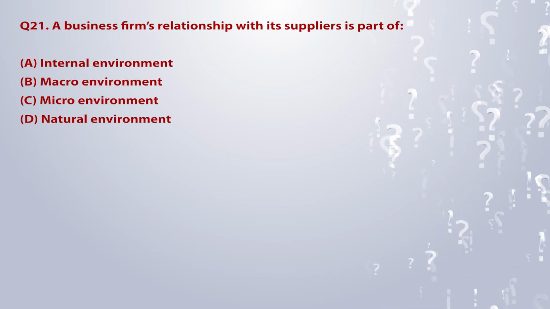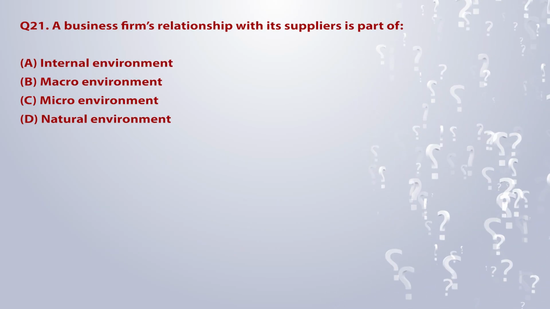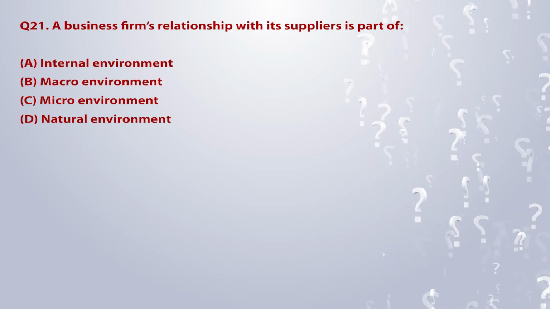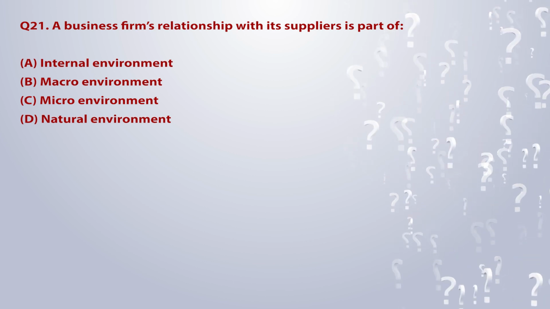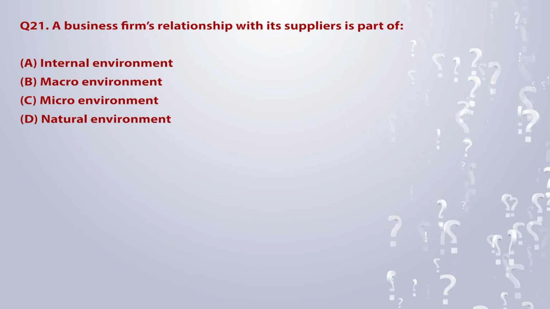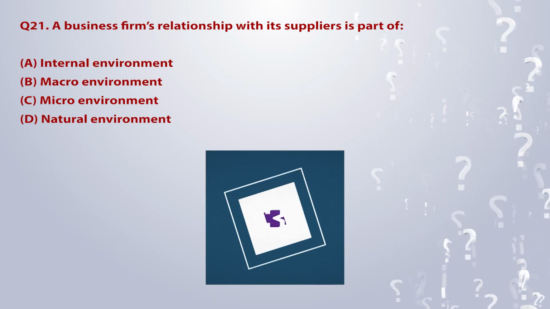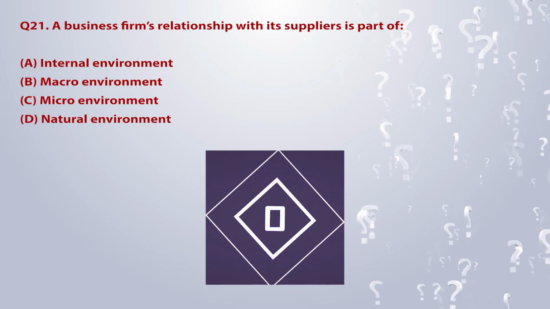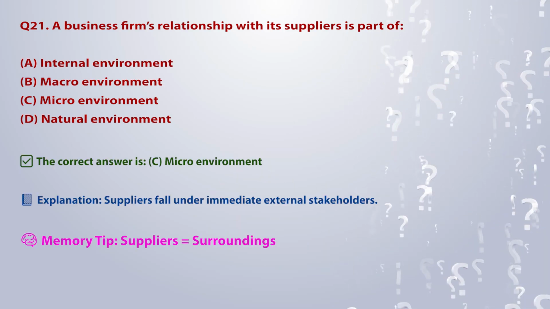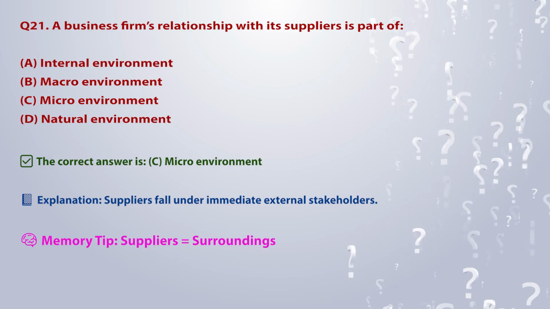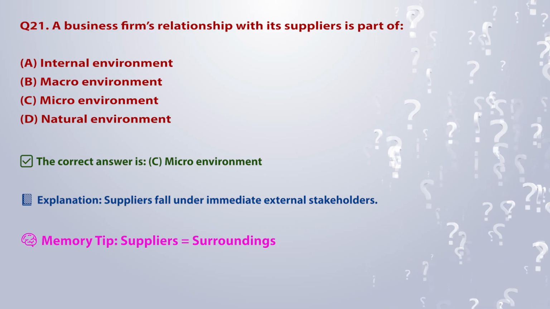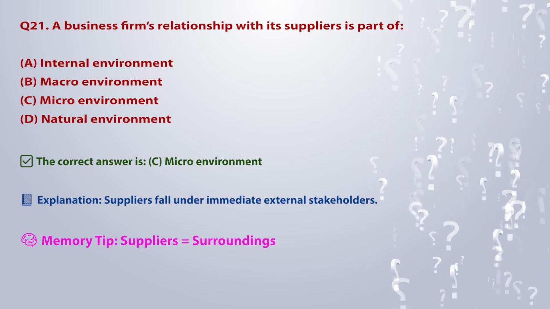Q21. A business firm's relationship with its suppliers is part of: A. Internal environment. B. Macro environment. C. Micro environment. D. Natural environment. The correct answer is C. Micro environment. Explanation: suppliers fall under immediate external stakeholders. Memory tip: suppliers is equal to surroundings.